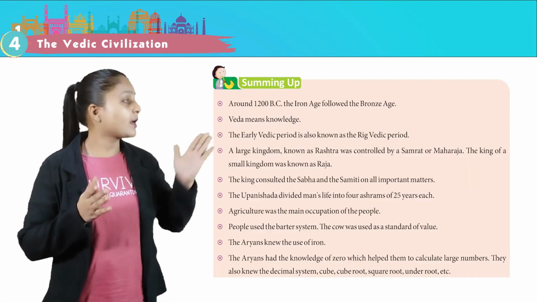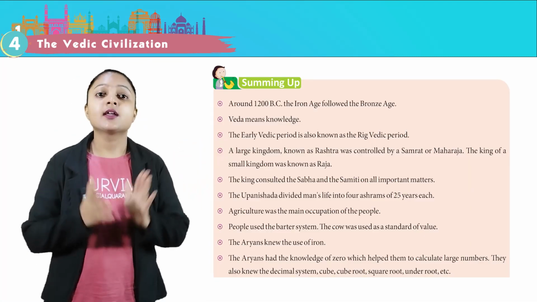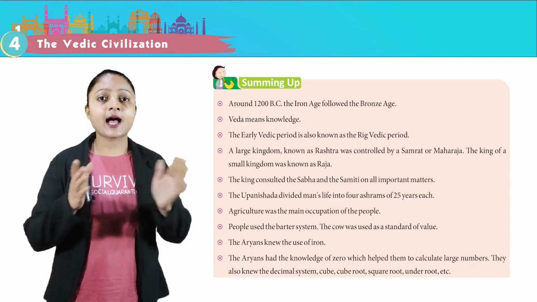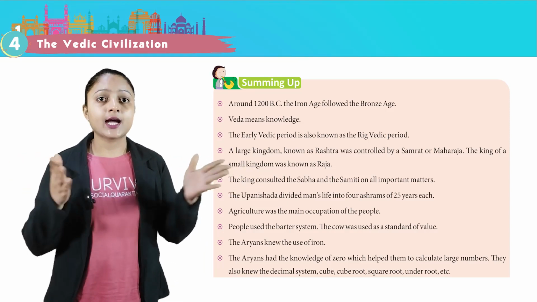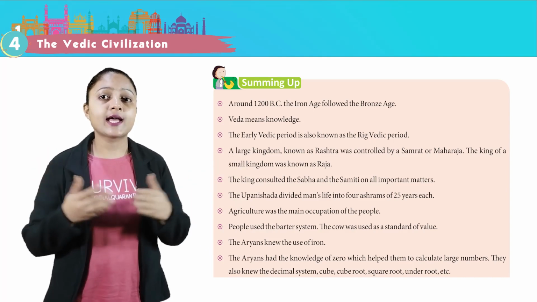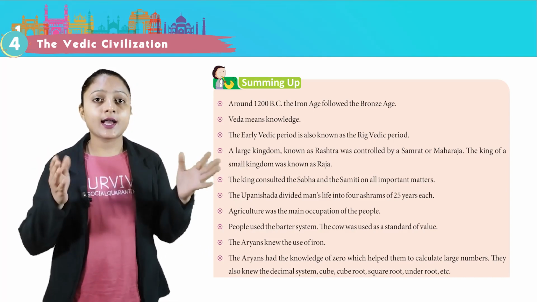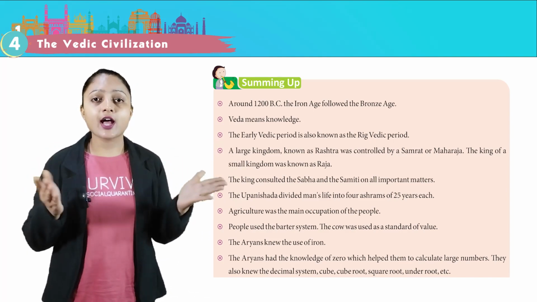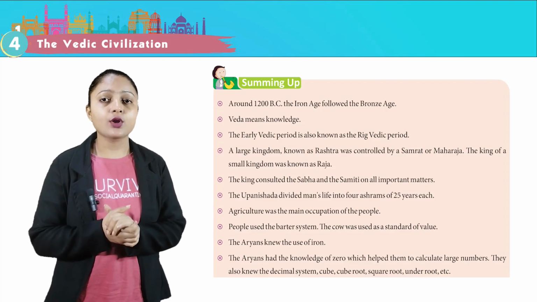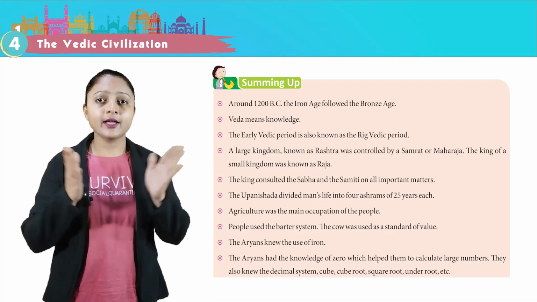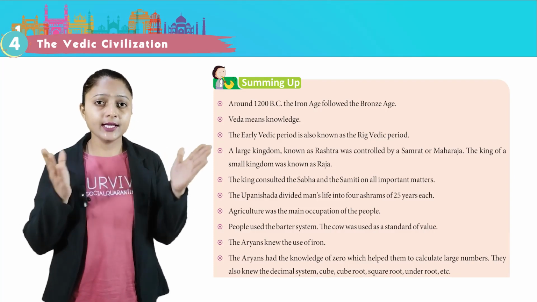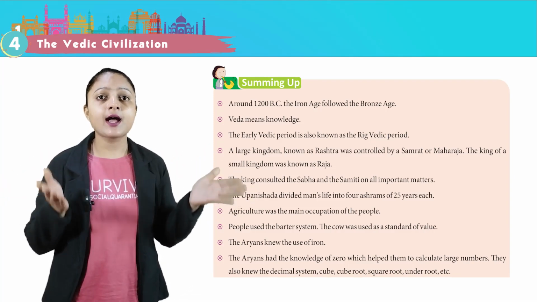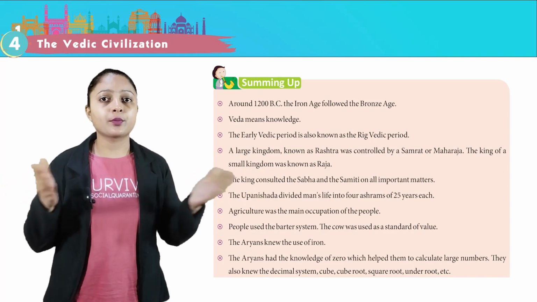Now let's sum up the chapter we have read. Around 1200 BC, the Iron Age followed the Bronze Age. Veda means knowledge. The early Vedic period is also known as the Rig Vedic period. A large kingdom known as Rashtra was controlled by a Samrat or Maharaja. The king of a small kingdom was known as Raja. The king consulted the Sabha and the Samiti on all important matters.